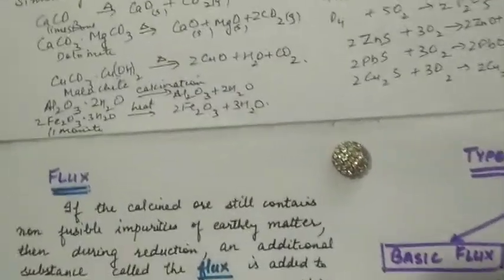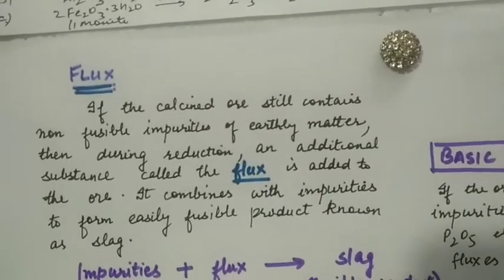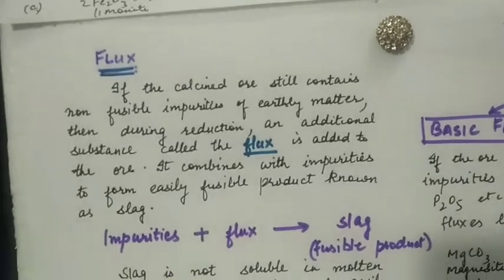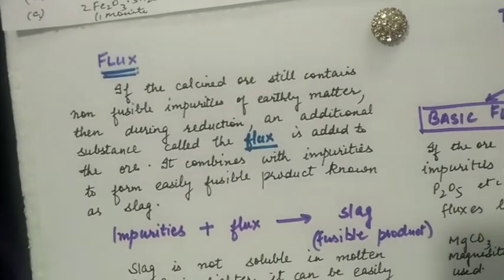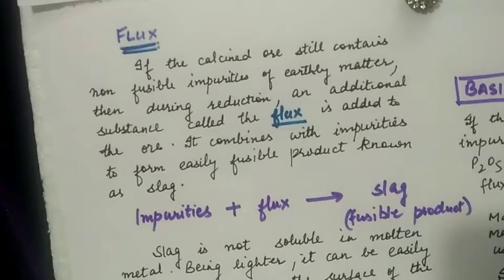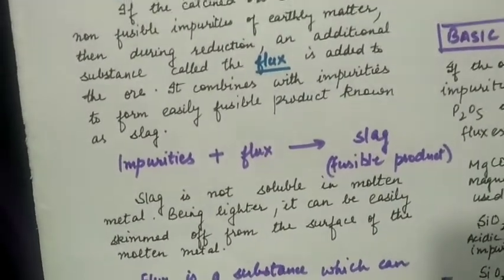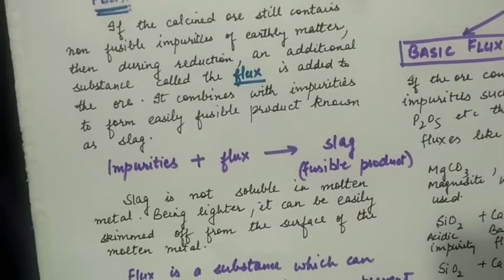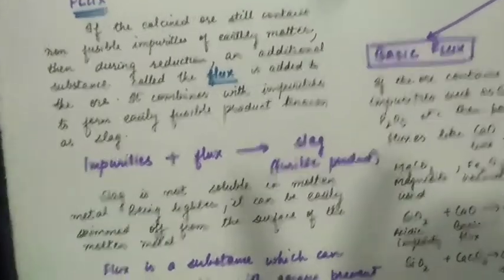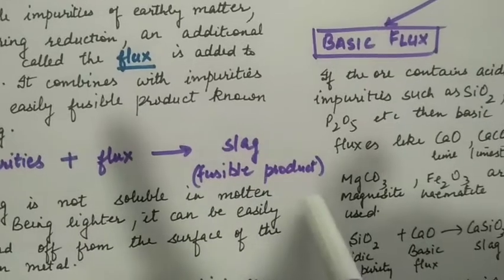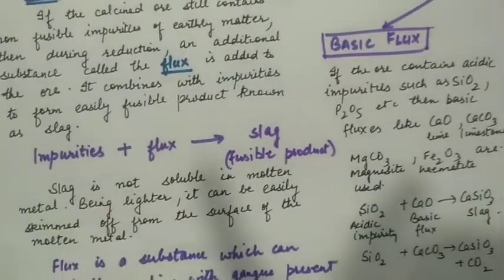In case the ore, even after concentration, still contains non-fusible impurities, that is solid earthy matter, then during reduction we add an additional substance called the flux. The flux will combine with impurities to form a fusible product known as slag. So to remove impurities, we will add flux to it. It combines with it to form slag, which is a molten fusible product.